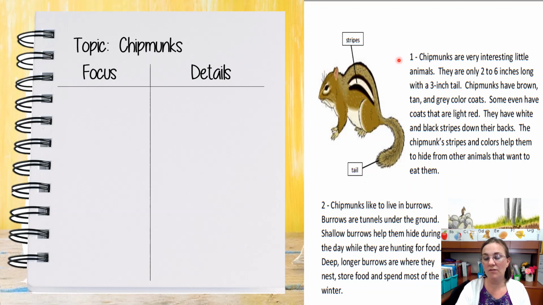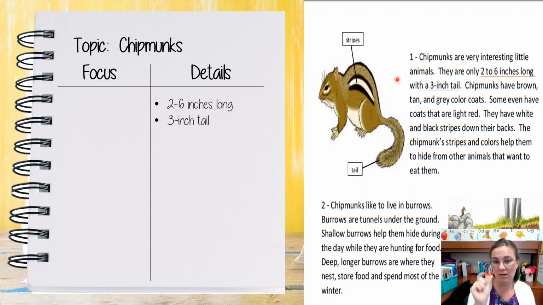Chipmunks are very interesting little animals. They are only 2 to 6 inches long with a 3-inch tail. Well, that seems like a very key detail because that tells me how big they are. So 2 to 6 inches long and a 3-inch tail, I can jot those in my notebook. I don't have to write the whole sentence. Just the key part of it, 2 to 6 inches long, 3-inch tail.